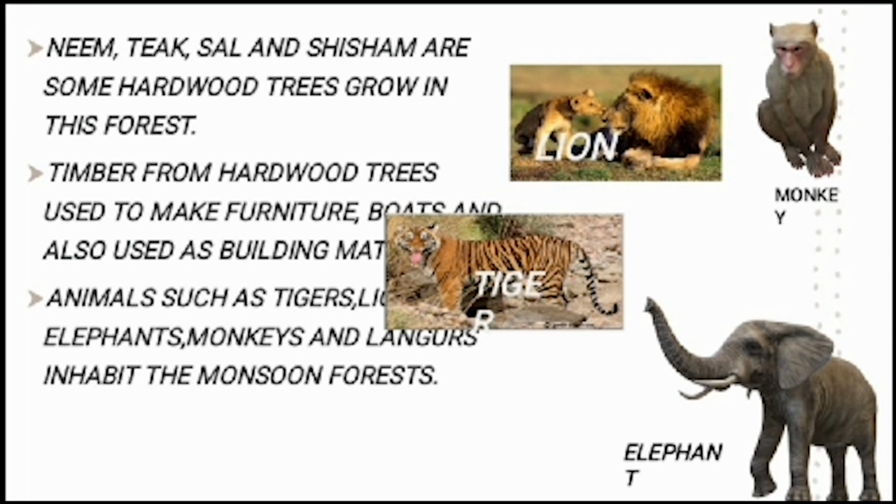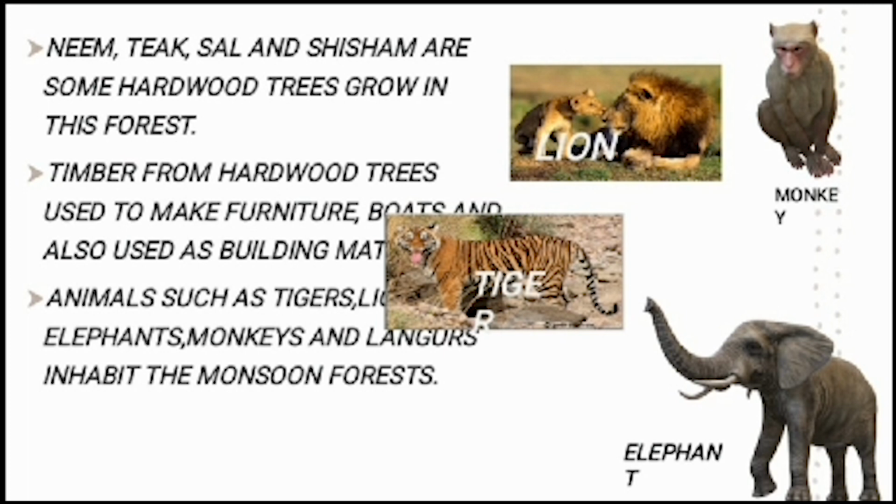These forests do not receive rain throughout the year and experience seasonal changes only. The trees in these forests adapt themselves to seasonal changes as they remain green during the wet season and shed leaves during the dry season to conserve water.